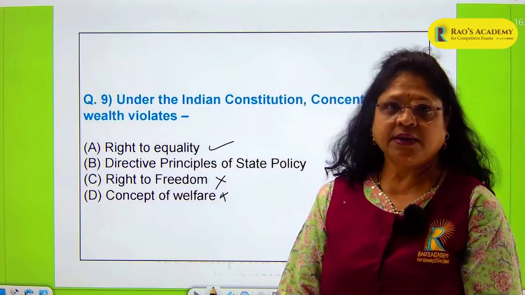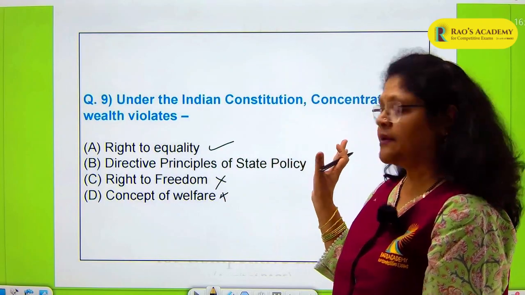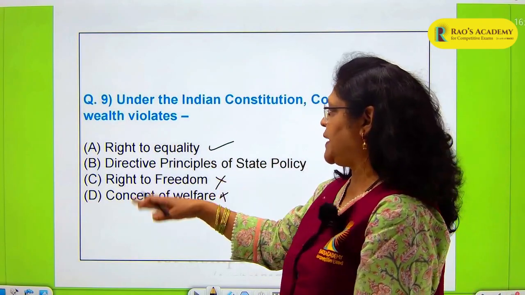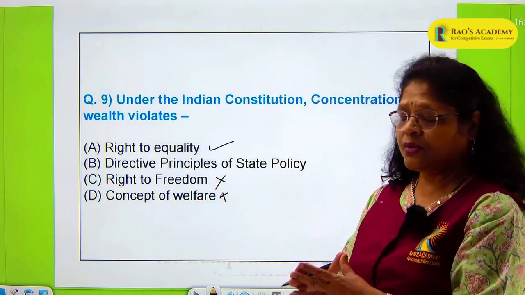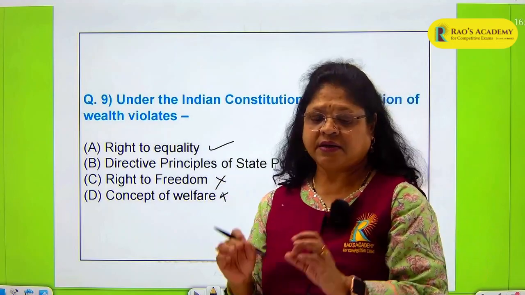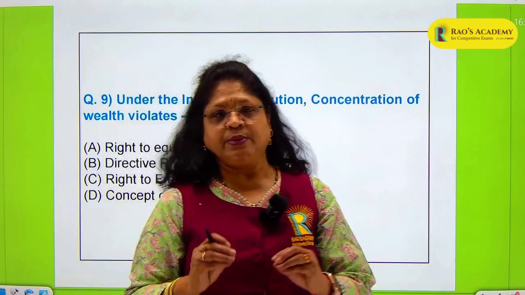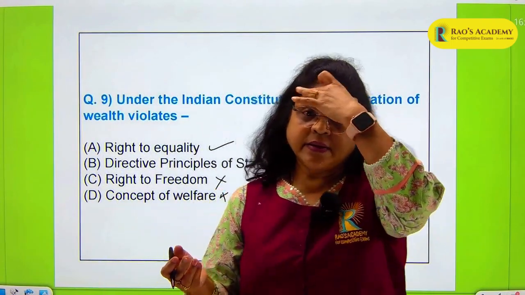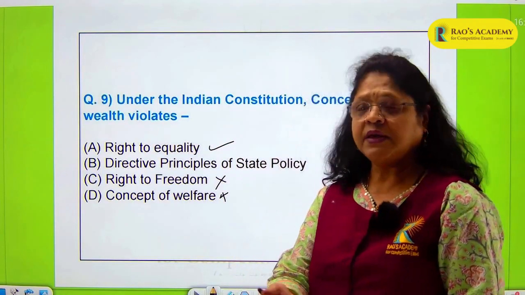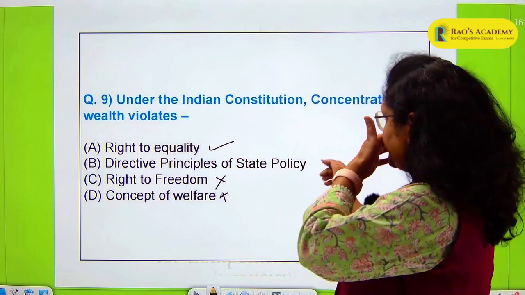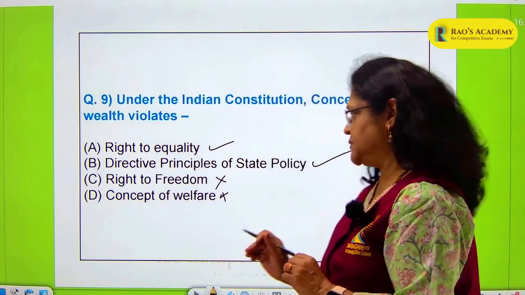and not the other three. So you have to be very careful here because this is a relatively easier answer, because you do not have A and B, B and C, C and D. So here you can very clearly know that the directive principles of state policy have 39B, 39C, which say that there should be equitable distribution of wealth, there should be no concentration of wealth, and everybody should have a fair share of the resources of the country. So directly you have to go to option B and say that this is the correct answer.